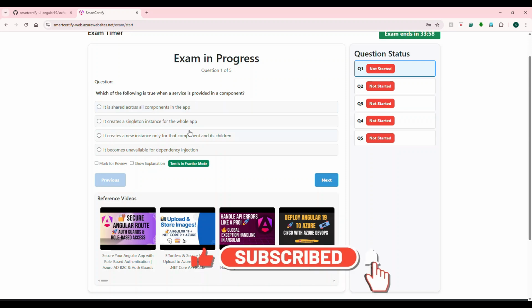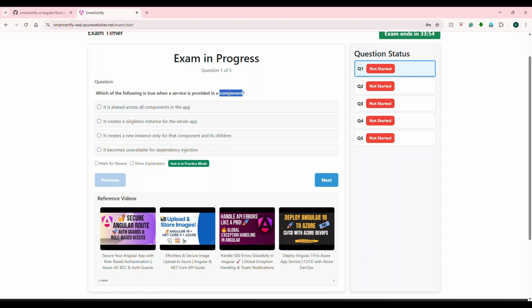So here what they're asking us is, if a service is provided in a component, what happens? Let's read through it. You can guess as we progress. It says it's shared across all the components. It creates a singleton instance for the whole app. It creates a new instance only for the component and its children. It becomes unavailable. Okay, so the answer, if I have to choose, will be here. Before we explain this, let me show you how things work.